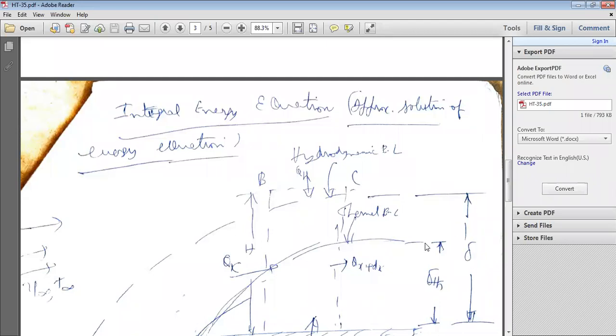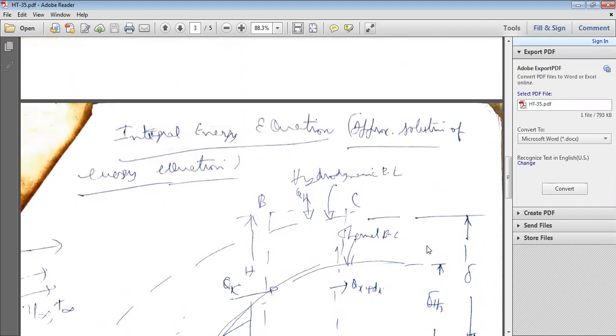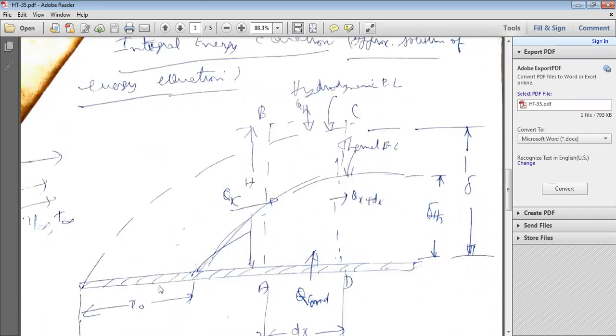Okay, now consider a warm plate. You are heating this plate and some fluid, air or water, is flowing with velocity U free stream.